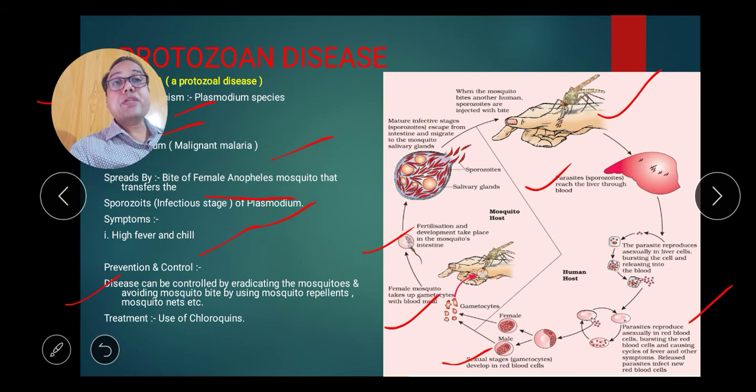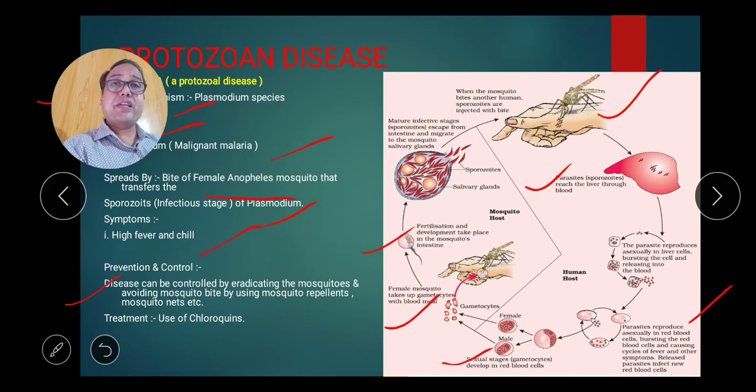comes out from the crop and takes part in meiosis to again form various sporozoites, and now the sporozoites are collected in the salivary gland of the mosquito. Now this mosquito is ready for the next infection. So this is the complete life cycle of Plasmodium.